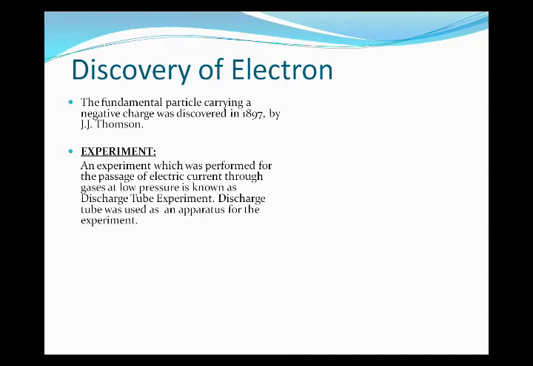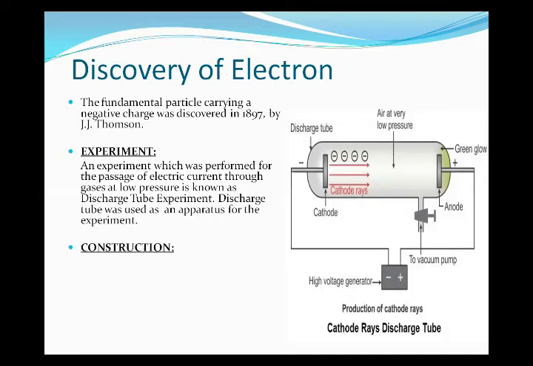For this, J.J. Thomson used a discharge tube. This whole tube is a discharge tube which is filled with a gas, and it has two electrodes at the corners. What are electrodes? Electrodes are the terminals through which electric current can travel.